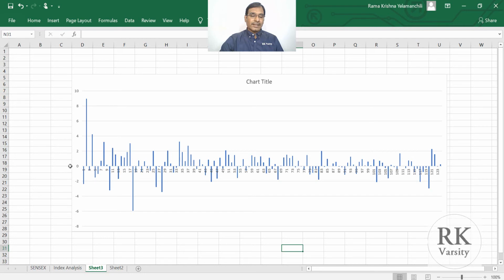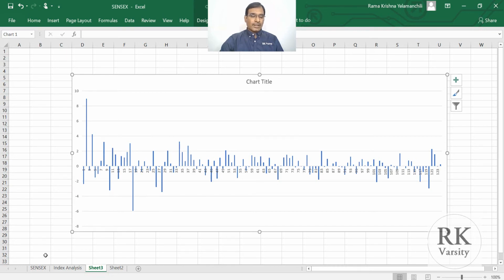The highest return gained during the period is around 9%, 8.97%, and the minimum, that is the loss, is minus 6%. Excluding these two extreme values, more or less the Sensex varied somewhere between minus 2 and plus 2. So on average, we can say that the market is gaining or losing about 2%.